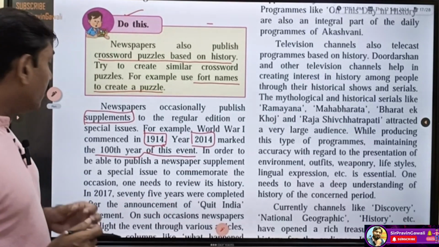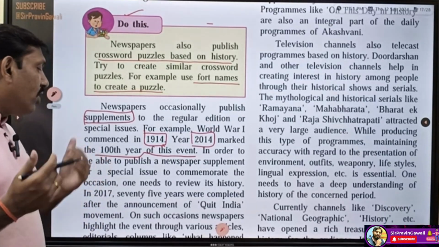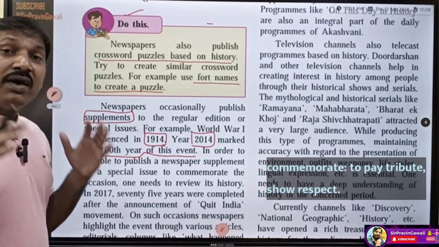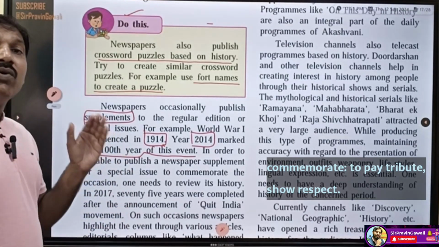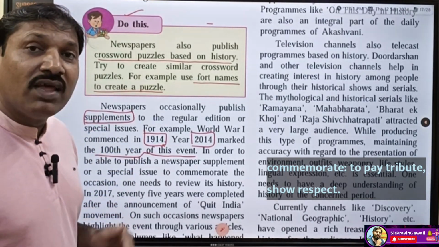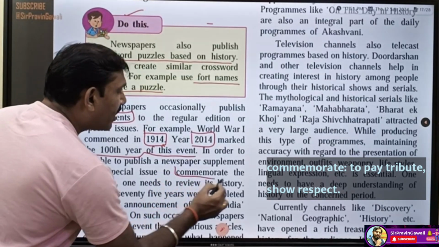Now here, in order to publish a newspaper supplement or a special issue to commemorate an occasion, one needs to review its history. So we have to review the history and only then can we publish about it, if we want to commemorate it.